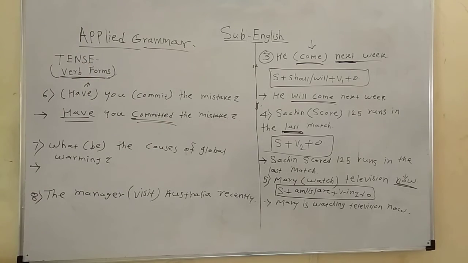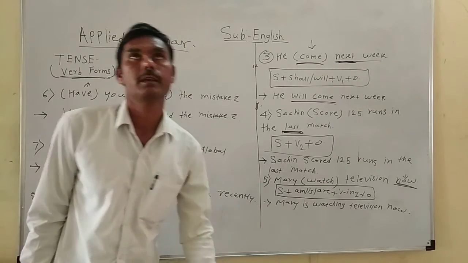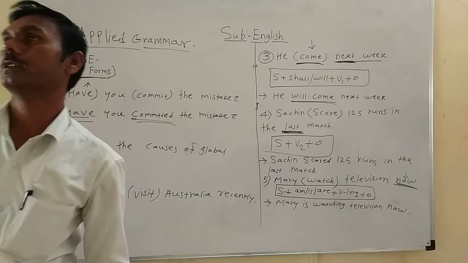Next: what (be) the causes of global warming?